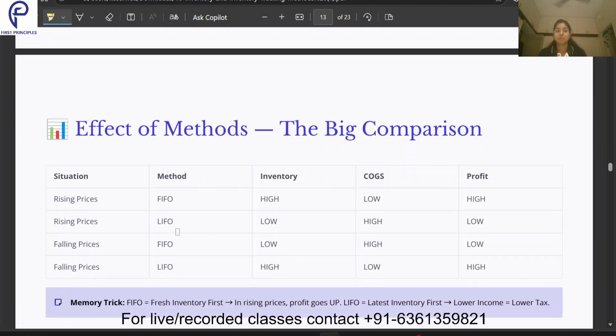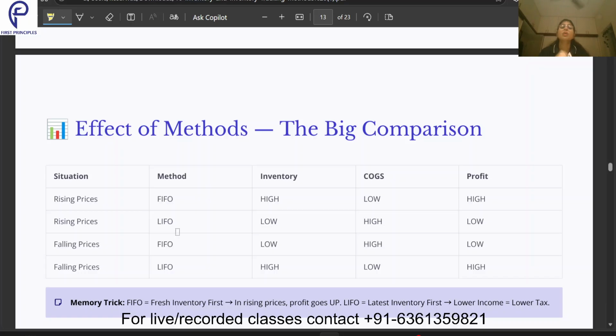Now, what will be the effect of these methods when prices are rising or falling? When the prices are rising, that means what? Inflation. When the prices are falling, that means what? Deflation. I'm just telling you guys so that in examination, if you get something like that, you are not getting confused. So inflation means prices are rising.